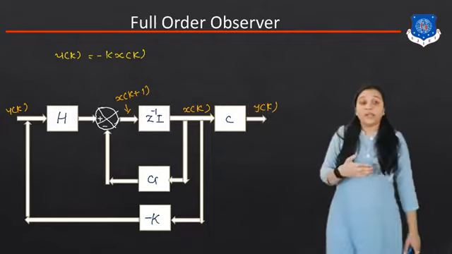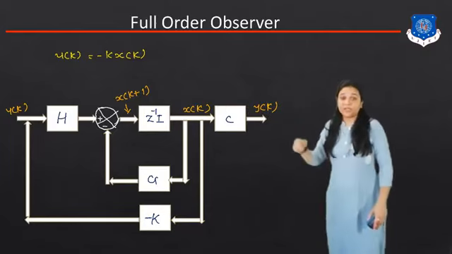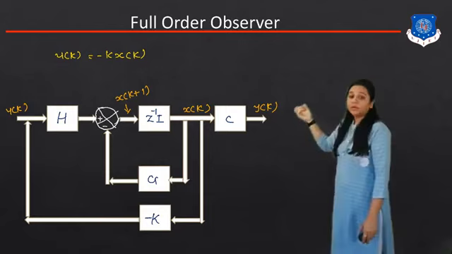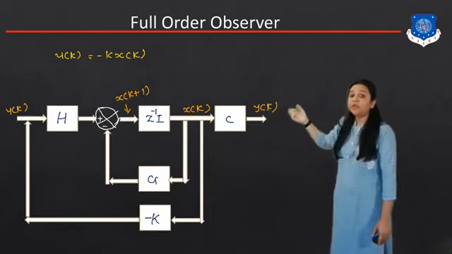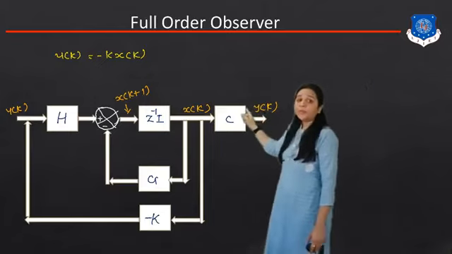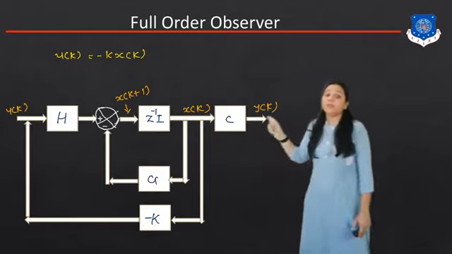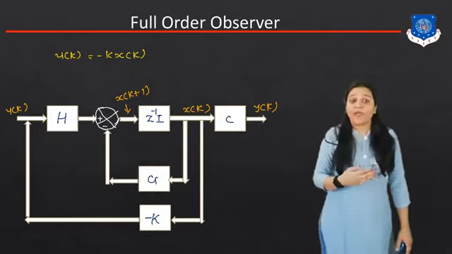But here we take the example of the discrete time LTI system. So between the summing point and the output, we connect the discrete signal x of k plus 1, and the output of that block is x of k. Here we can also set the gain value K.